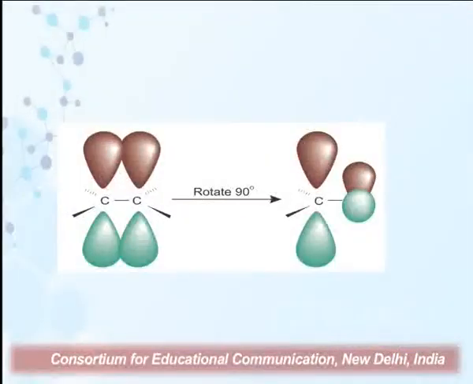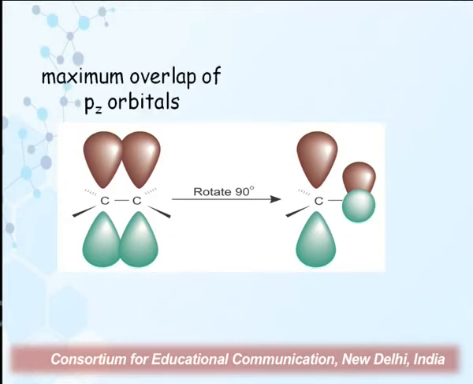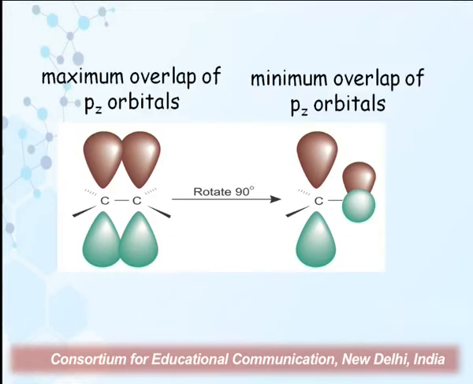You can see on your slides that in the first case, the overlap is maximum since the p orbitals are parallel to each other, and when we rotate, the two p orbitals are at 90 degrees to each other and the overlap does not take place. So, the maximum overlap of pz orbitals and the minimum overlap of pz orbitals is shown on your screens.